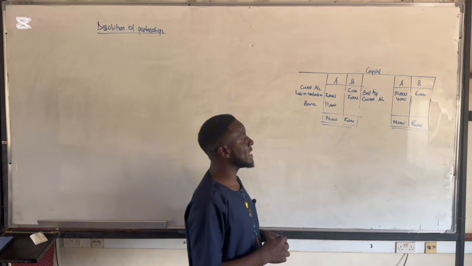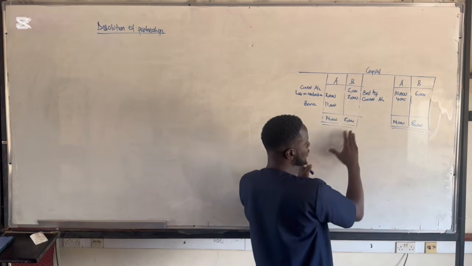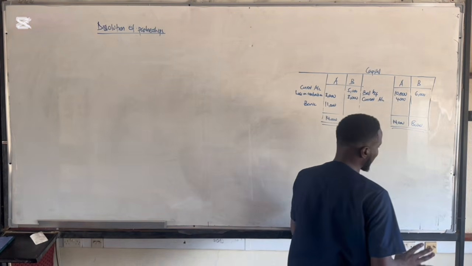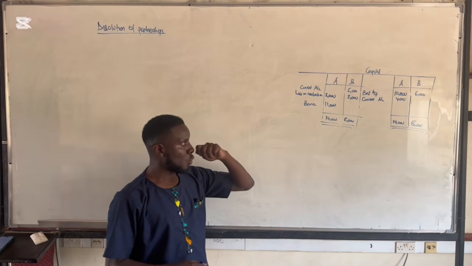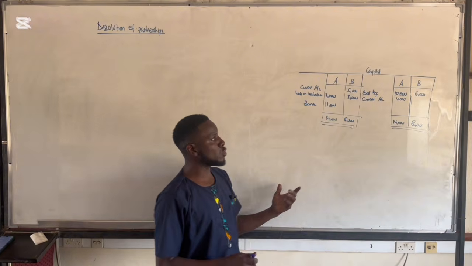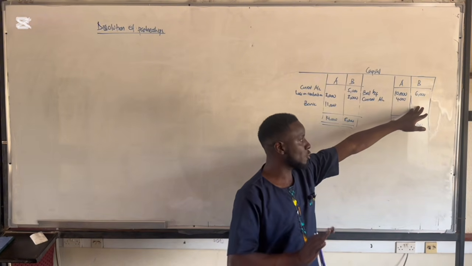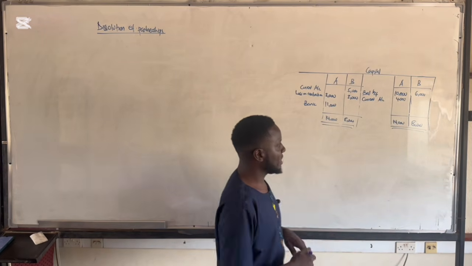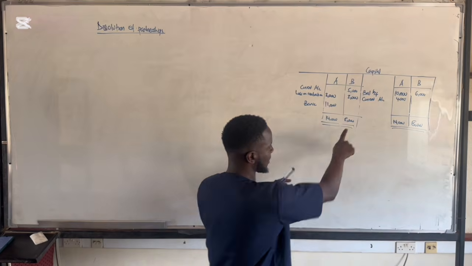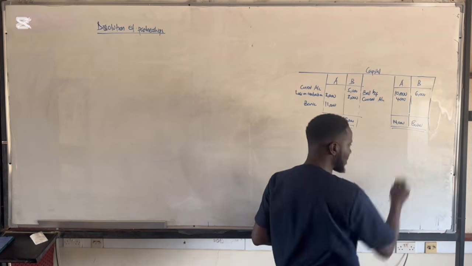So an insolvent partner is the partner whose debit side of the capital account outweighs the credit side of the capital account. Once this partner is insolvent, he has to go and pay this money. So he picks money from his own pockets or from his savings, then he comes and pays the partnership. For example, this partner here, we have 8,000 this side, 8,000 this side, meaning there is a deficiency of 2,000.